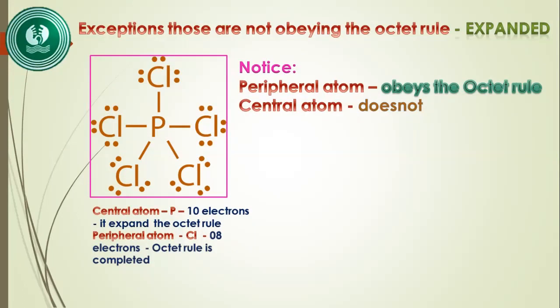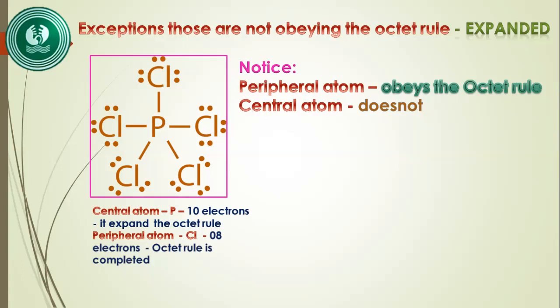The covalent bonds are PCl bonds. Each bond denotes one pair of electrons. Therefore, 10 electrons in the central atom. So it doesn't obey the octet rule, and it expands, exceeding the octet rule.